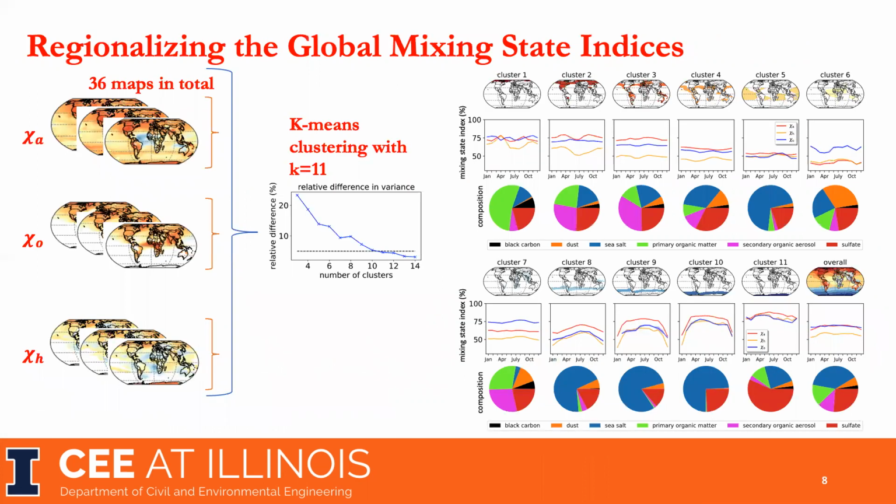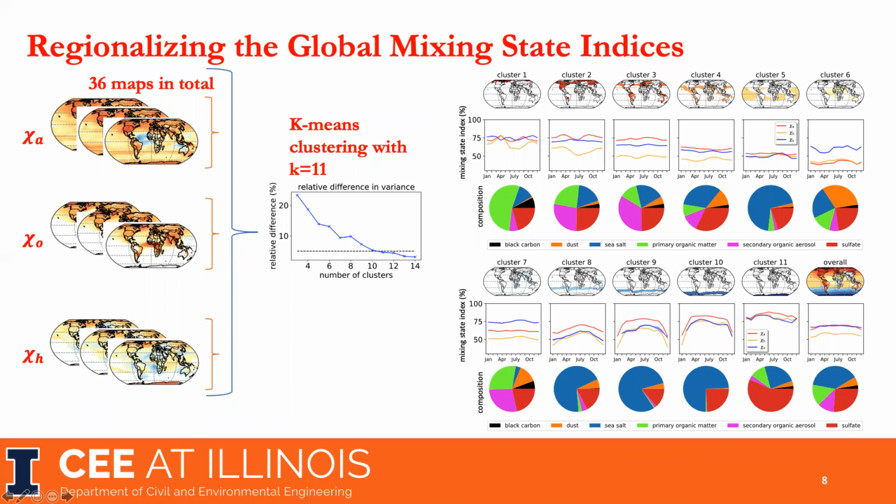Then we are interested in analyzing global patterns of aerosol mixing state index. We may want to divide them into different zones, like what we did for climate zones. We could use clustering to regionalize the global mixing state indices. There are two steps. First, we stack all the monthly maps together for different mixing state indices. We can have 36 maps in total.